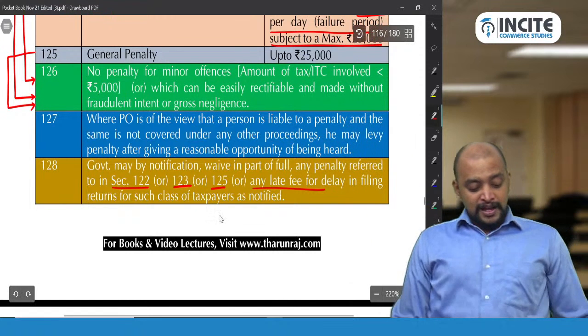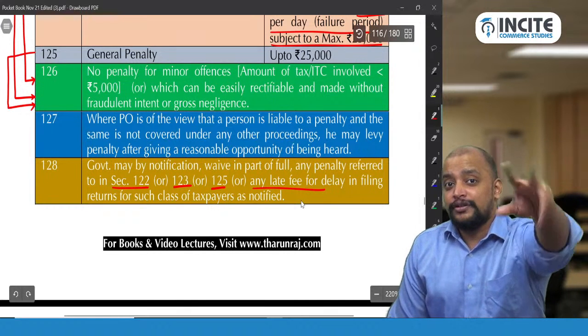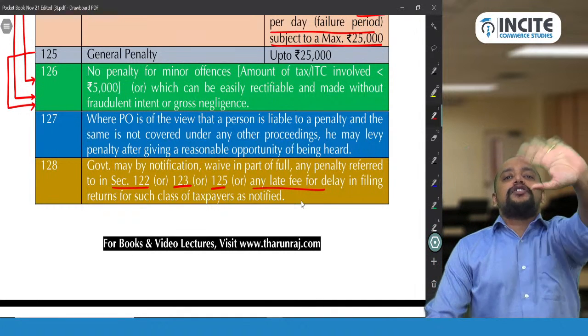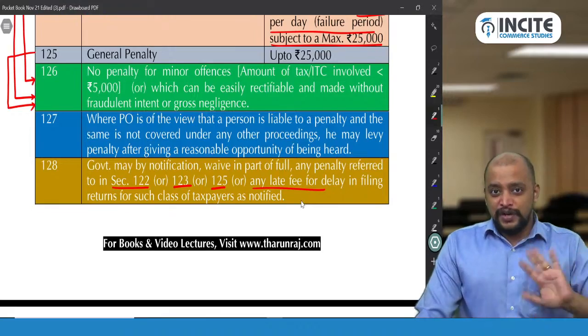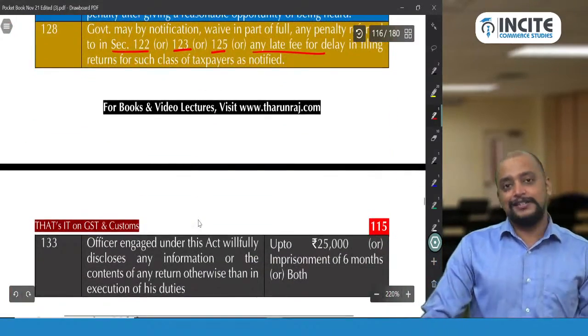So 122 or 123 or 124, any late fee other than 124. 124 cannot be waived by the government. What is that? Failure to supply statistics.